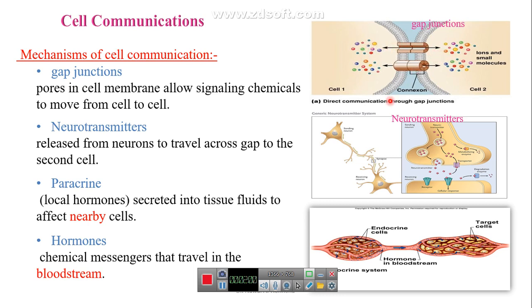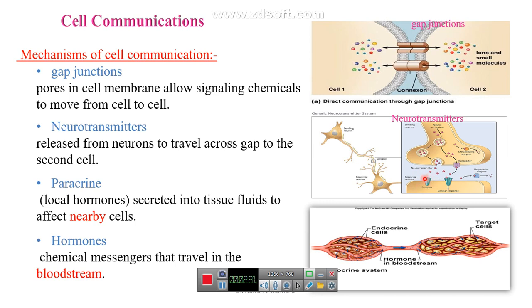For communication across neurotransmitters, these neurotransmitters are synthesized in the neurons and go out from the neurons by exocytosis to the gap between the end of these cells and the next cells, to perform the required action.